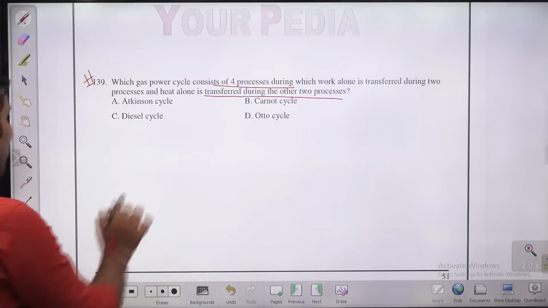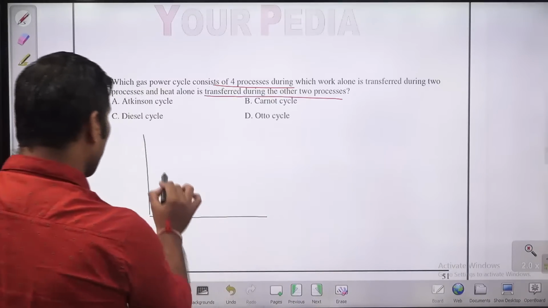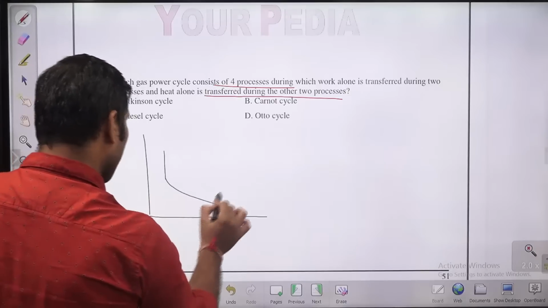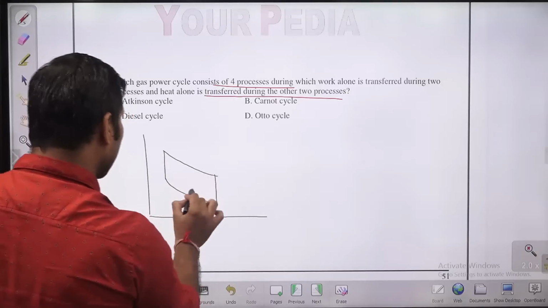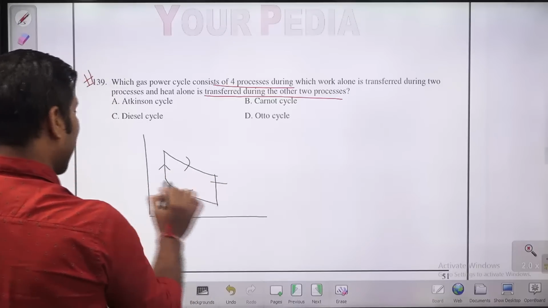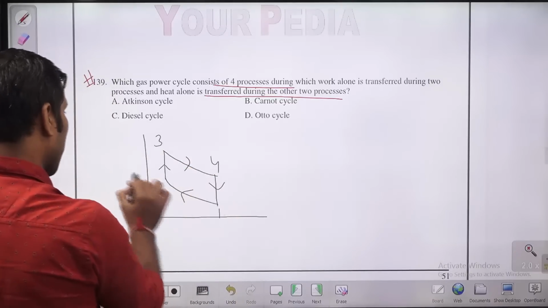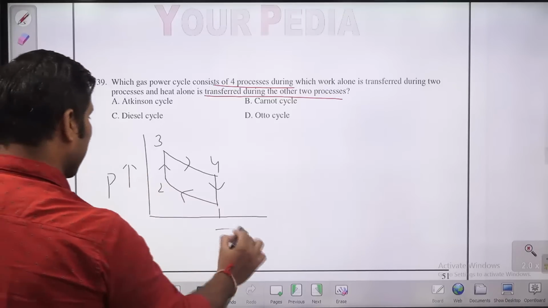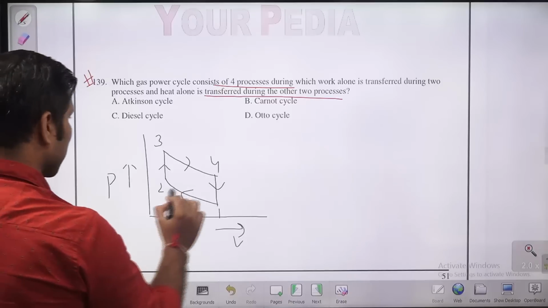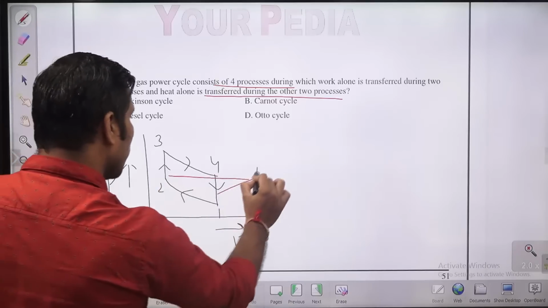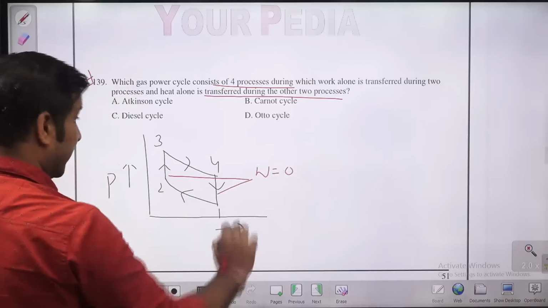You know, guys, in the Otto cycle, if you draw the Otto cycle PV diagram, so 1, 2, 3, 4. So this is the PV diagram for the Otto cycle, guys. In these 2 processes, this and this, there is no work transfer, but heat transfer is there.